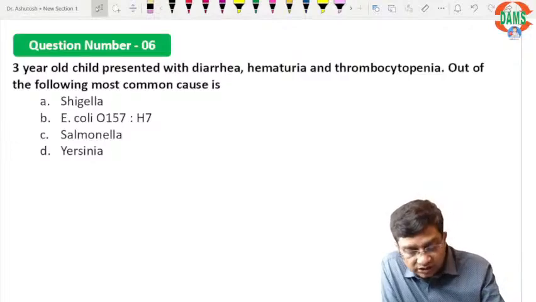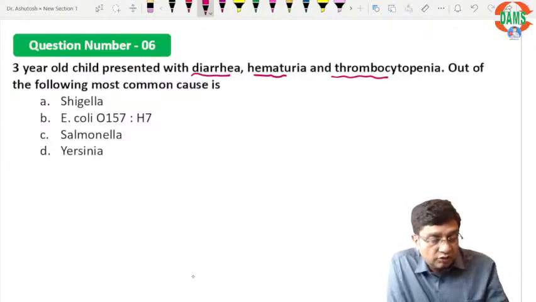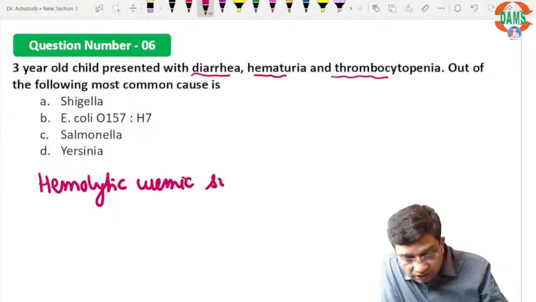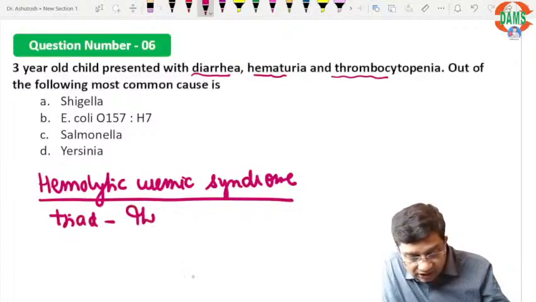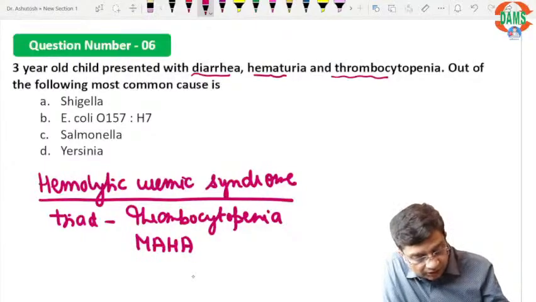A 3-year-old child presented with diarrhea, hematuria, thrombocytopenia. Out of the following, the most common cause? So here we are being asked about a cause of hemolytic uremic syndrome, HUS. In HUS you basically get a triad: thrombocytopenia, microangiopathic hemolytic anemia, and the presence of renal failure.